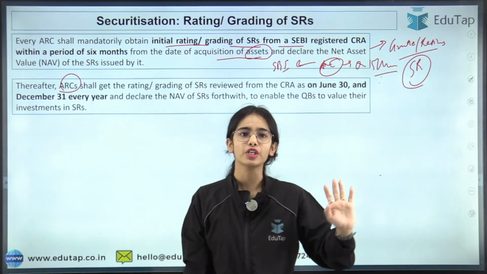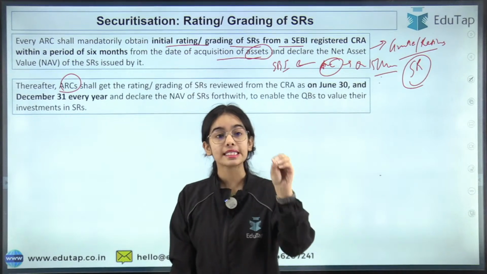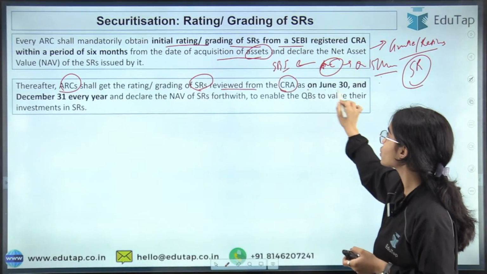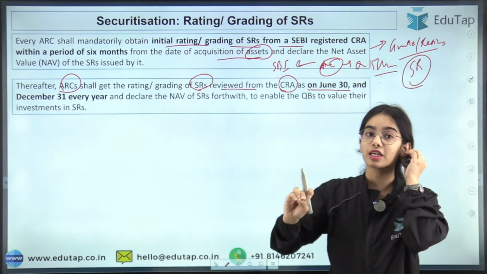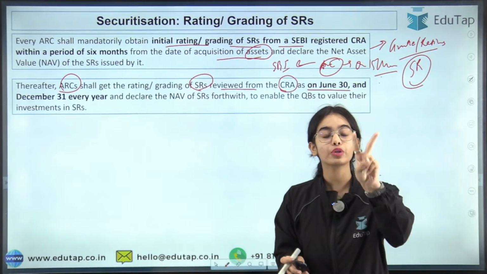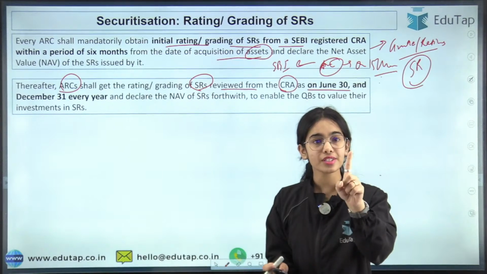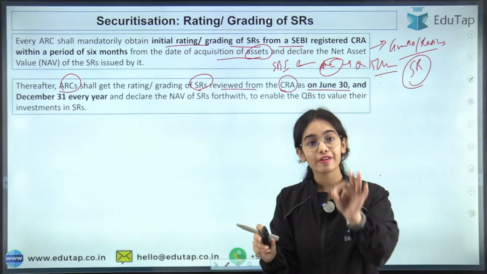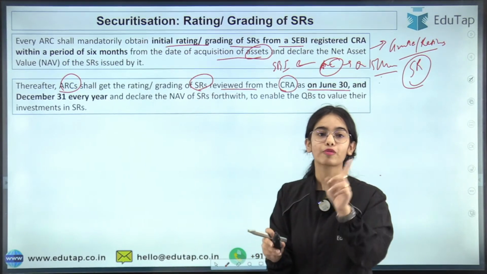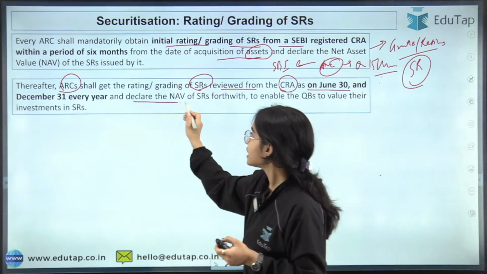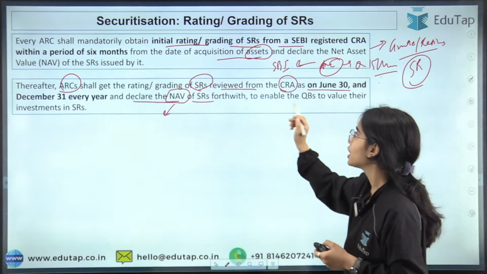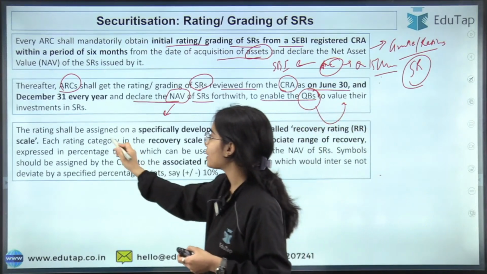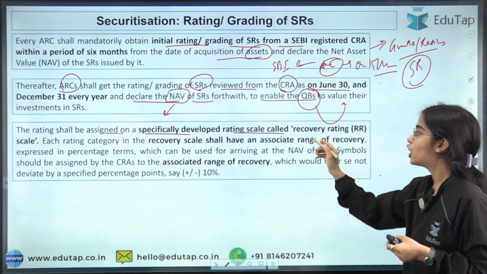ARC, now if you have taken the rating once, is it done? Now you are free to do whatever you want for the coming 5-6 years? No. The ARC shall get the rating or grading of the security receipts reviewed from the credit rating agency as on June 30 of every year and December 31st of every year. That means in 1 year you have to take the rating twice. So you take the first rating within 6 months of acquiring the financial asset. After that, every June 30th and every December 31st, you have to again take the ratings and declare the NAV, net asset value, of the security receipts, to enable the qualified buyers to value their investment in the security receipts. So the rating shall be assigned on a specifically developed rating scale called recovery rating.